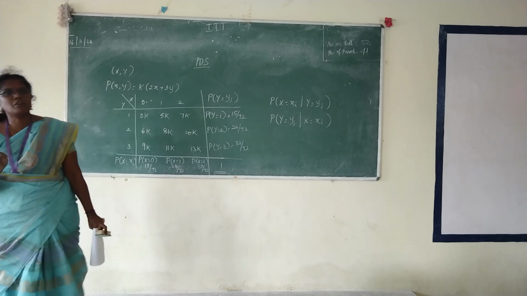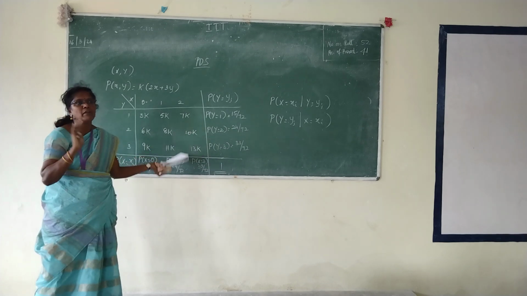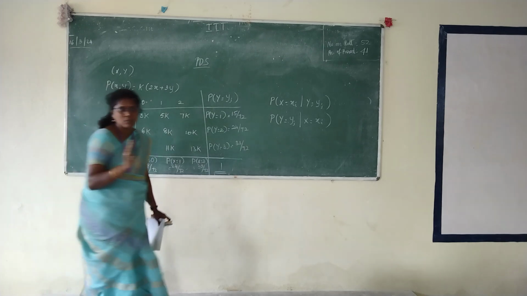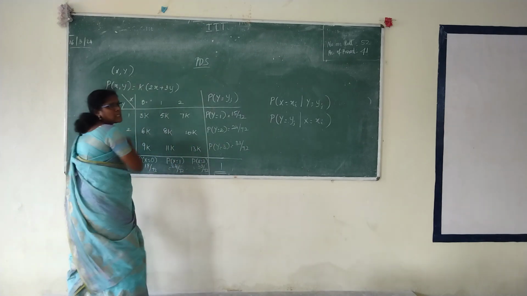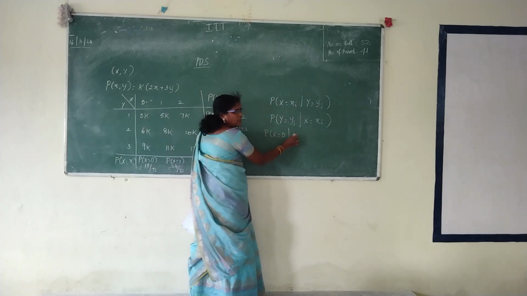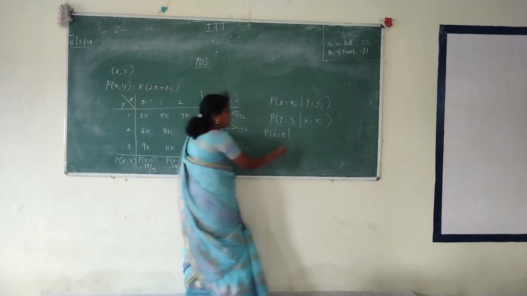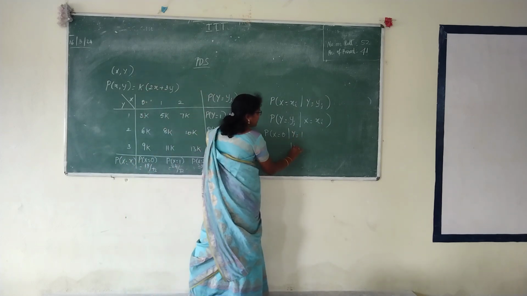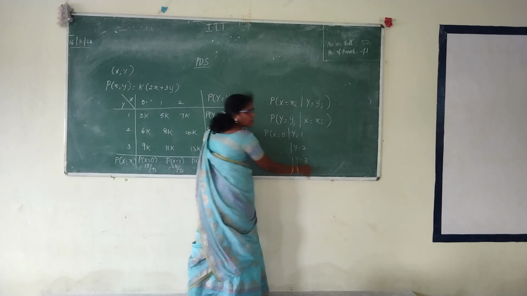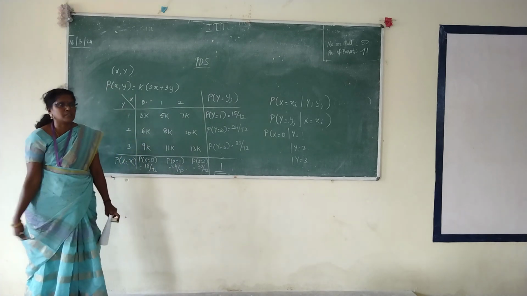Tell me how many values of x there are. 3. How many values for y? 3. So let us discuss all the possible combinations. Consider the first case, x equals 0. Probability of x equals 0 given, how many values of y are possible? 3. We can discuss for y equals 1, or y equals 2, or y equals 3. You understand now? All the possible cases you have to discuss.